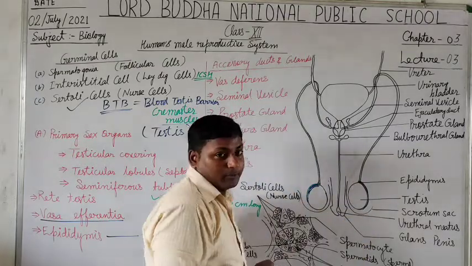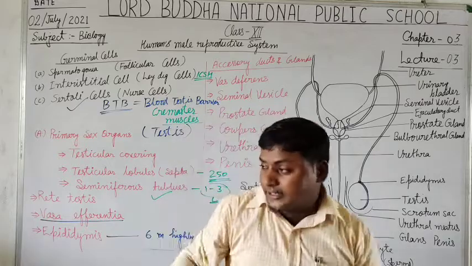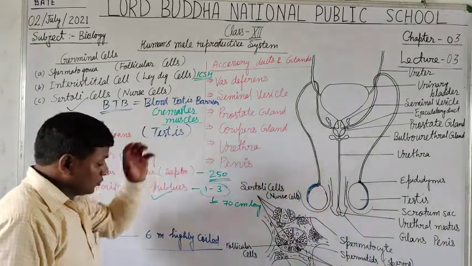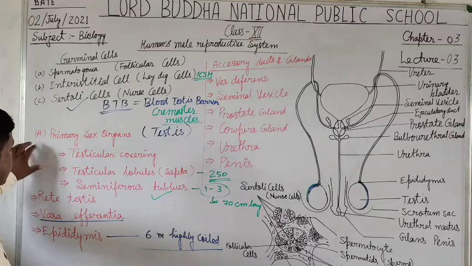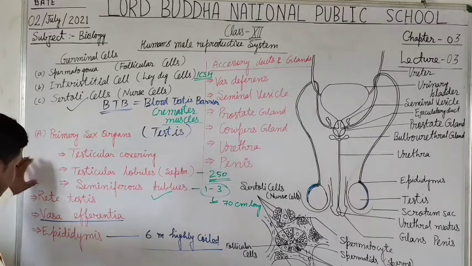What function does it perform? The epididymis is also a part of the testis and is included as a primary sex organ.